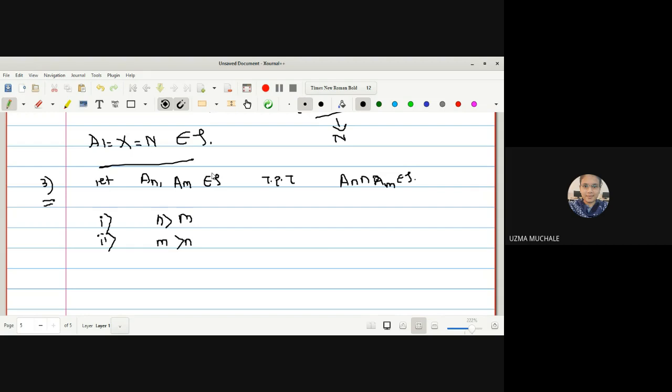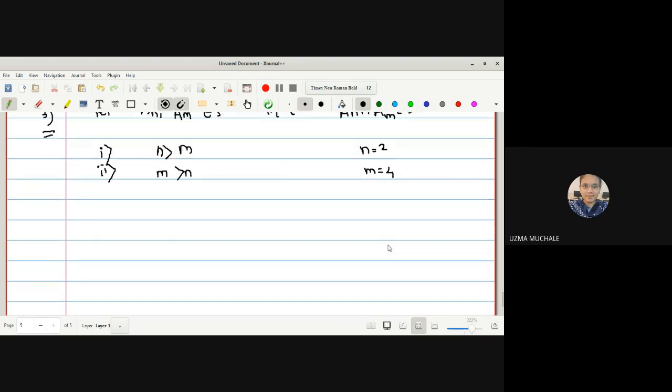Just now you have seen how the members of τ look; it may start from 1, 2, 3 and so on. If you are not getting this, let me take an example. Suppose n is 2 and m is 4. So what will be A2 and A4?